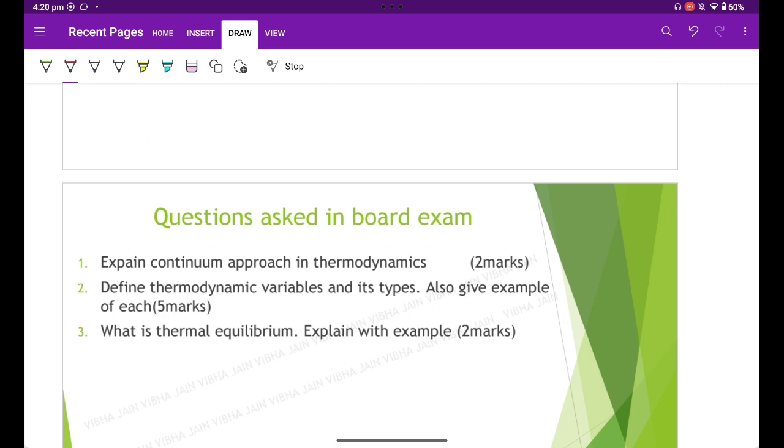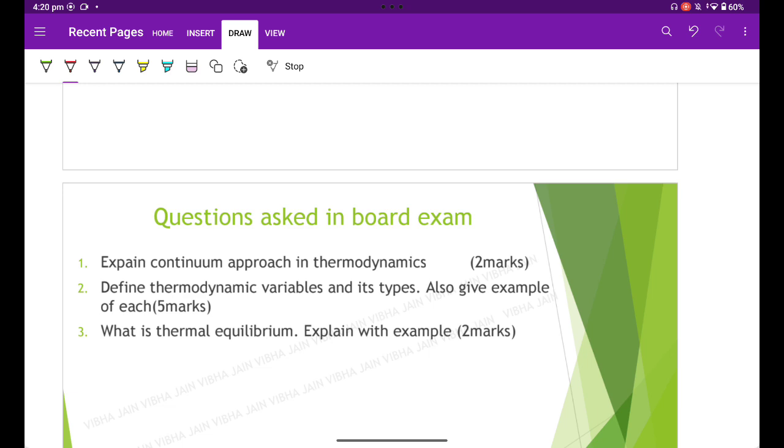In today's class, we discussed only the very fundamental terms that we are going to study in the coming chapters. So, the questions that could be asked in a board exam from today's class are: explain the continuum approach in thermodynamics, a very favorite question of the examiner carrying 2 marks weightage. Then define thermodynamic variable, its types, what are the examples of each, what is thermal equilibrium, what is isothermal, isobaric, adiabatic process? Give examples. Such questions carrying 2 marks weightage can be asked in the board exams.